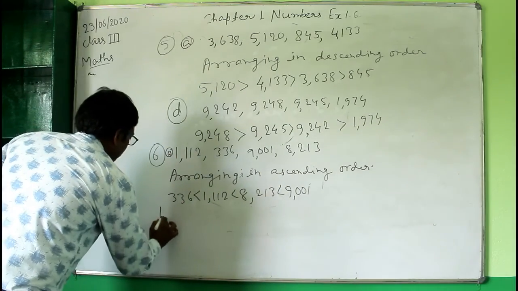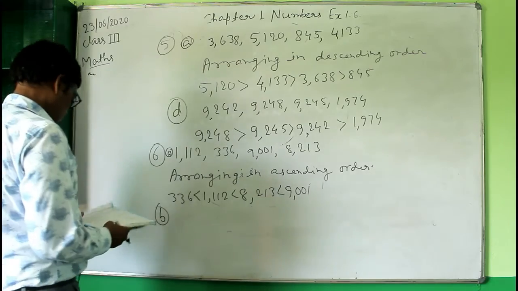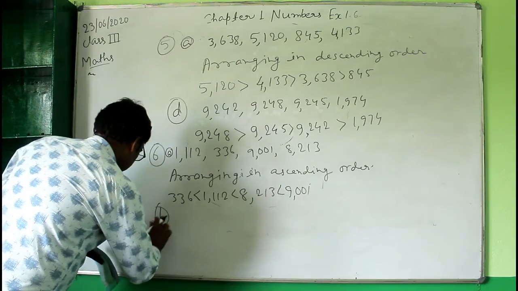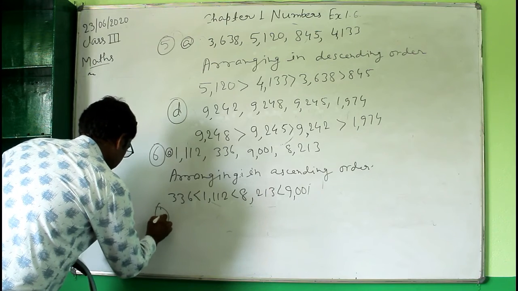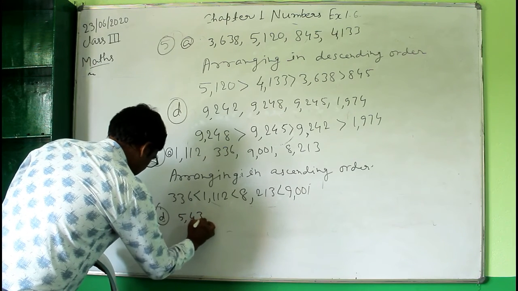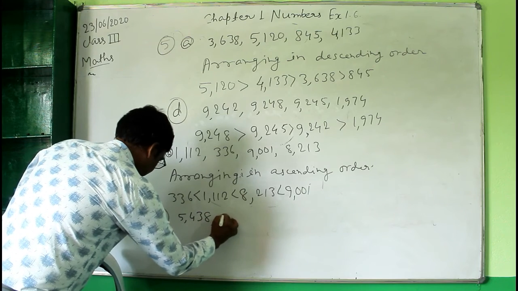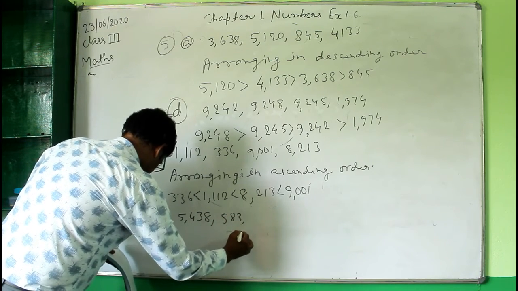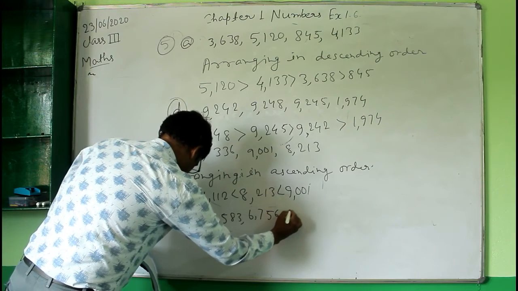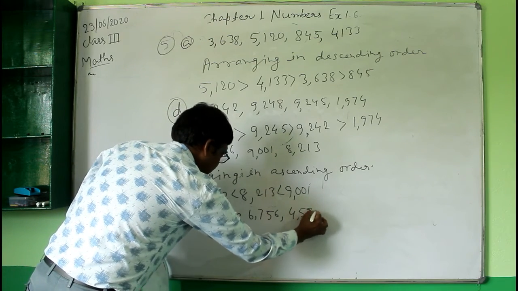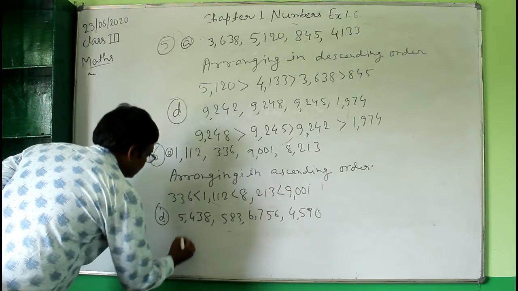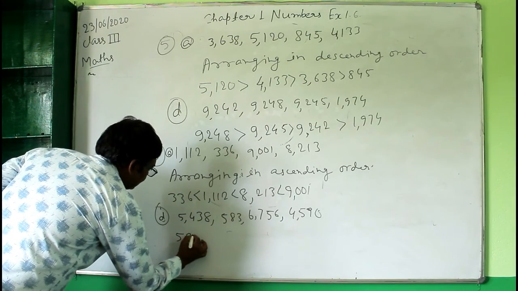Then I will do one more in this. So the question here is question number D: 5438, then 583, then 6756, and 4590. So in this the smallest number is 583 here. So write here 583.